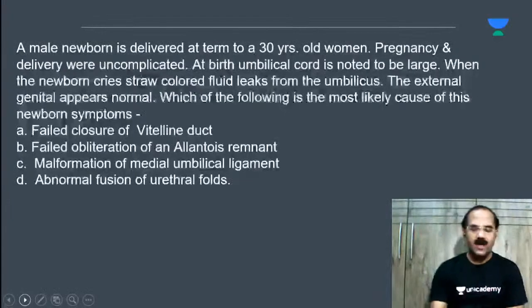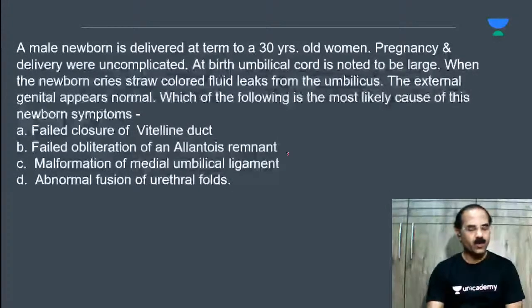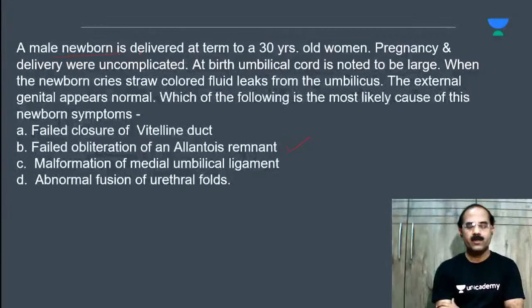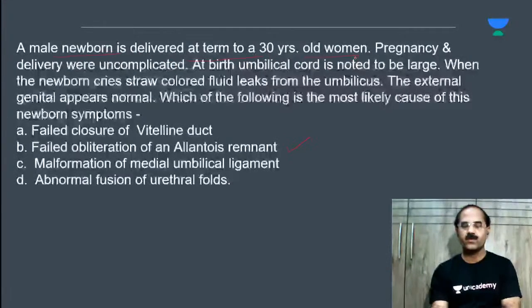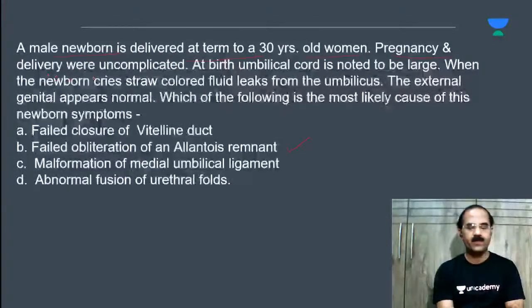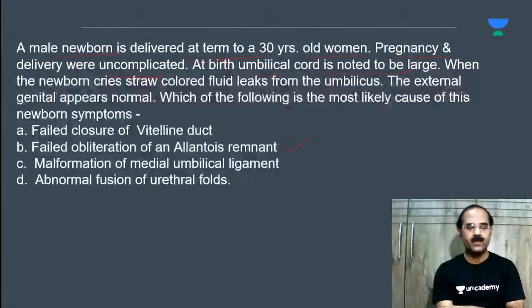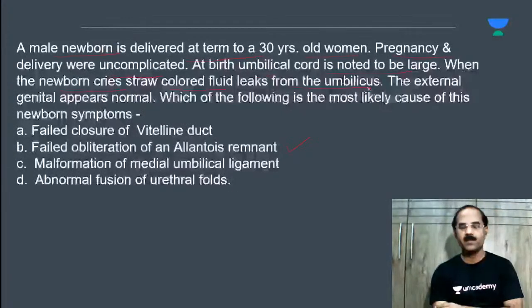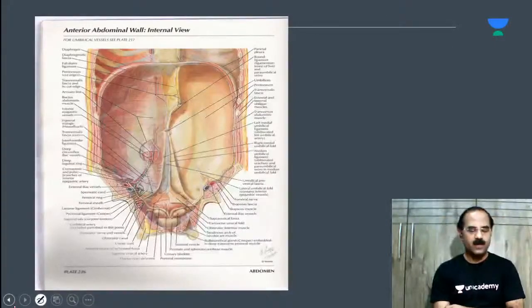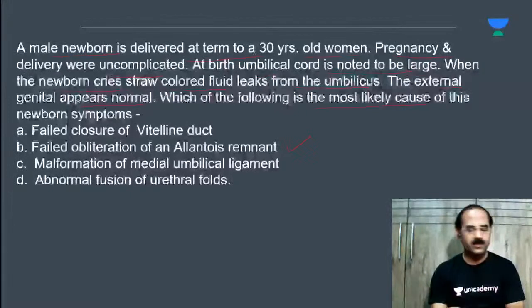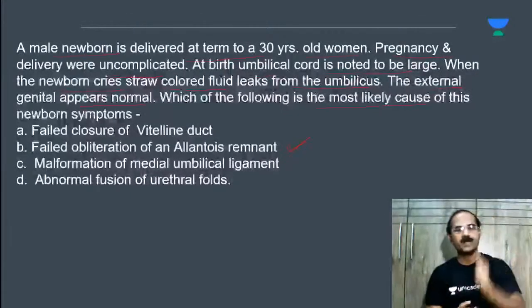So the answer is failed obliteration of the allantoic remnant. Have a look, I'll start with the MCQ. A male newborn is delivered at term to a 30-year-old woman. Pregnancy and delivery were uncomplicated. At birth, the umbilical cord is noted to be large. When the newborn cries, straw-colored fluid leaks from the umbilicus. The external genitals appear normal. Which of the following is most likely the cause of the symptom? The answer is failed obliteration of the allantois or the urachus.